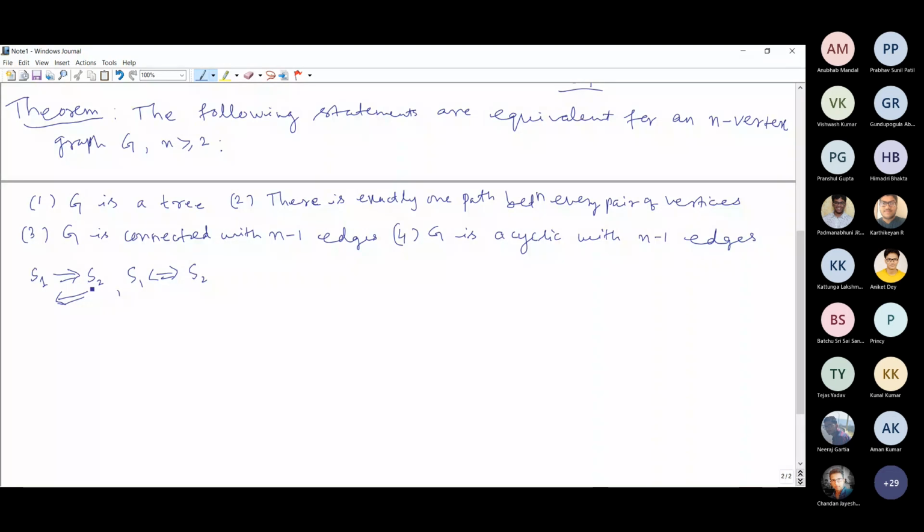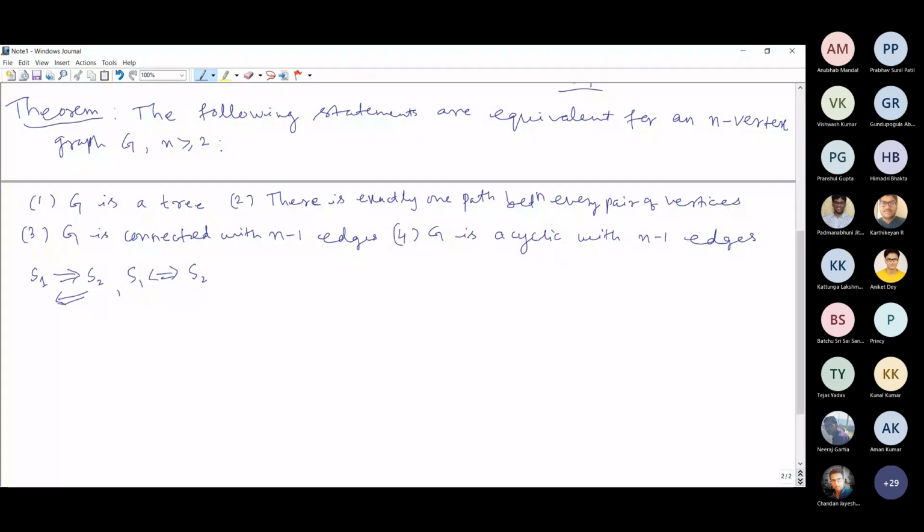Both ways of implication you should establish. Then these two statements will be equivalent, right? Whenever you are given only two statements, this is how you check their equivalence.